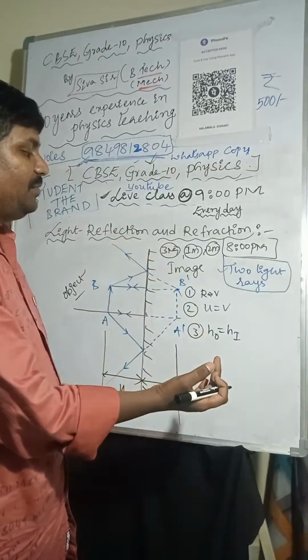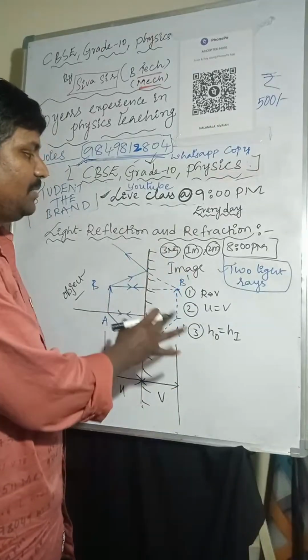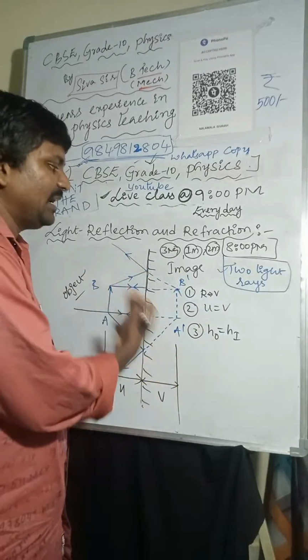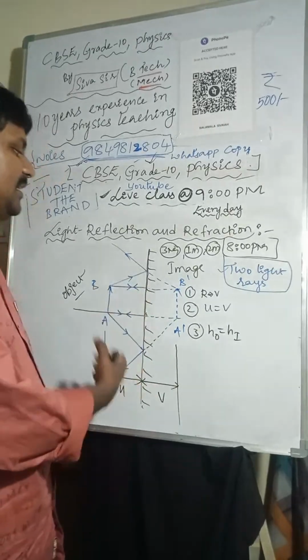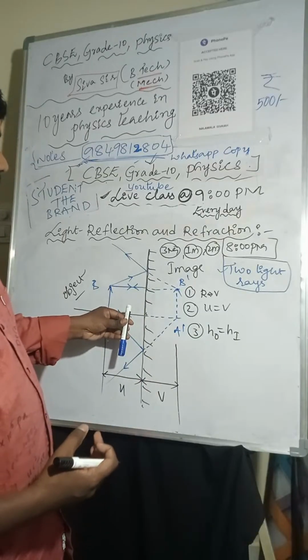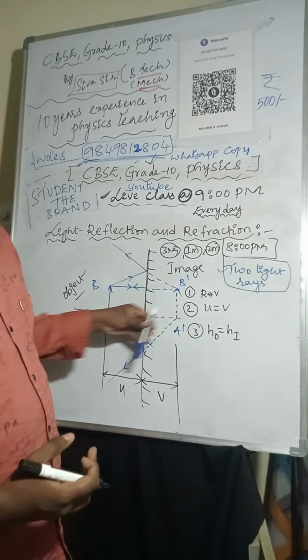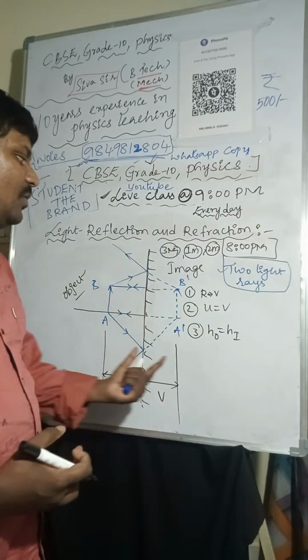Many questions they can ask on this concept. In plane mirror, object distance is equal to image distance. As you move the object near to the mirror, the image also will move inside of the mirror.